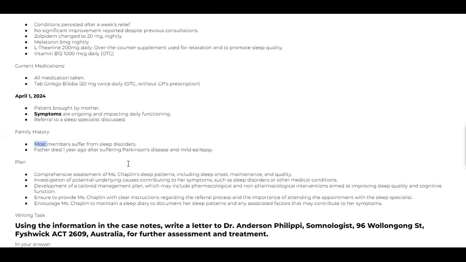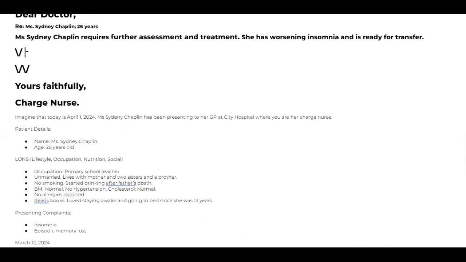Most members suffer from sleep disorders. It is not past, it is present. Father died 1 year ago after suffering Parkinson's disease and mild epilepsy. So is that connected to her condition? Father's epilepsy, Parkinson's disease, can that be a congenital problem for the patient? There is a connection there. Since father's death happened a year ago, you can consider using the W method here.